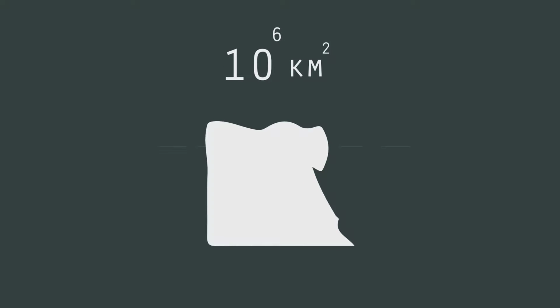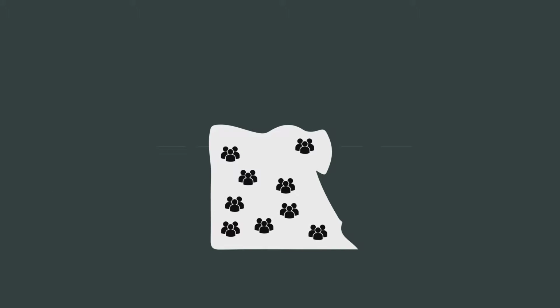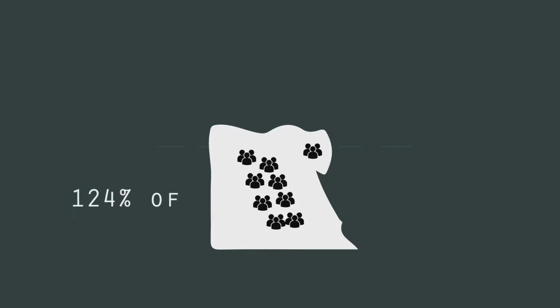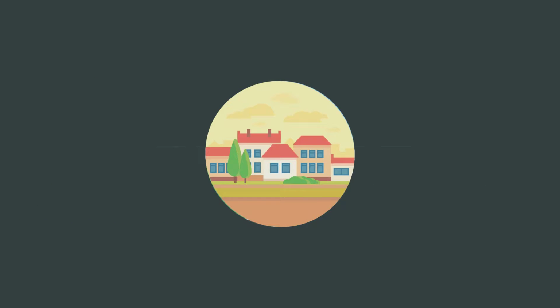In a land area of about 1 million square kilometers, one would assume that a population of about 93 million people would be distributed all over most of the land. However, one of the major problems in Egypt is that the increase rate of 2% happens on only 7% of Egypt's land, meaning 93% of Egypt's land is empty and unused. This causes continuous destruction and building on agricultural land.